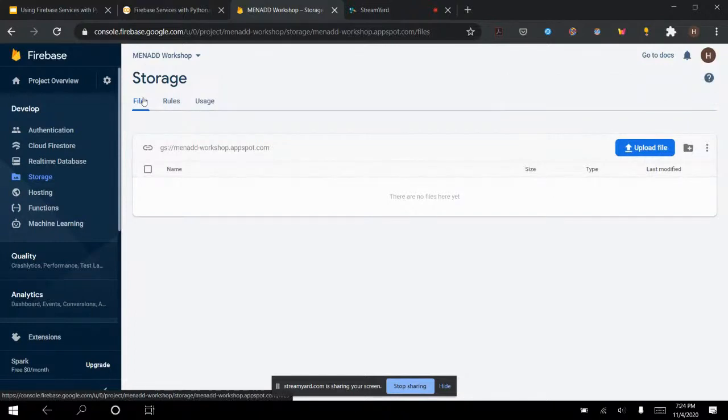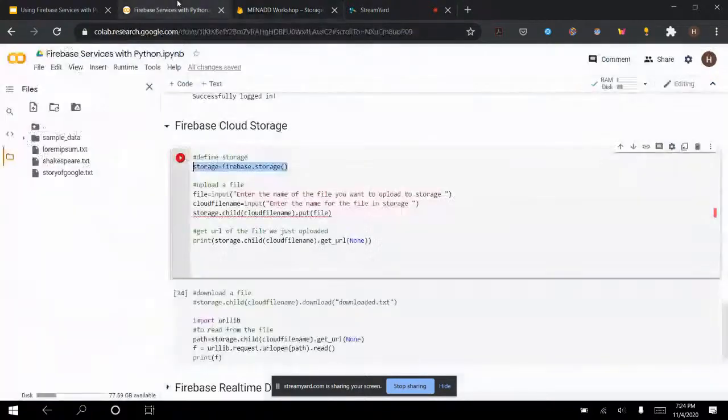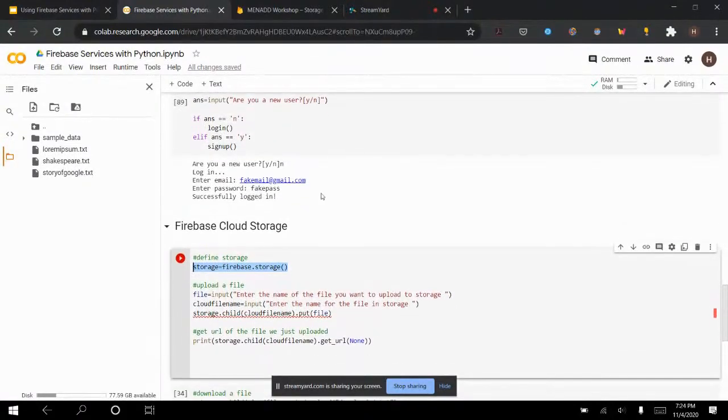Okay, so now this is my storage. It's empty. There are no files here yet. Now, we're just gonna go through the code and see exactly what's going on. Let's ignore the download for a bit and really focus on this part. Okay, so we connected to the storage. Next, I'm going to upload a file. How do I upload a file? I need two things to upload a file.